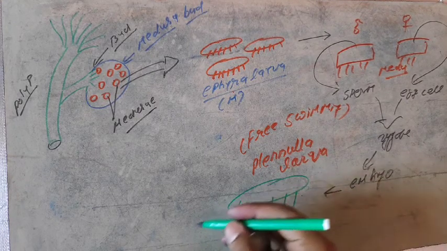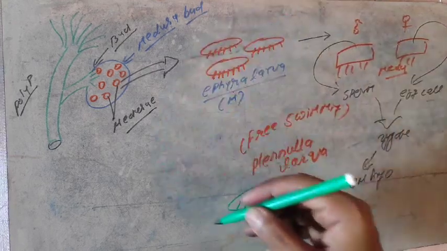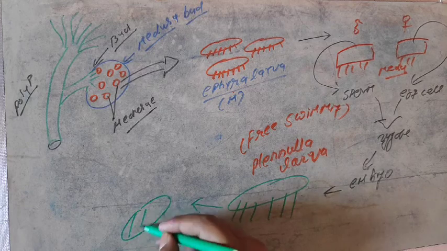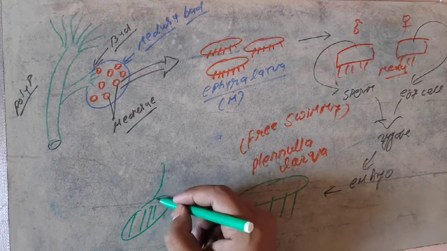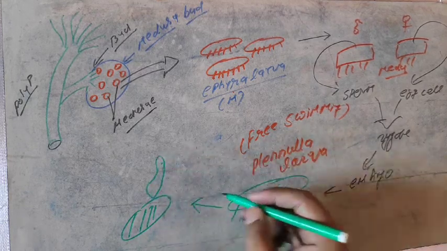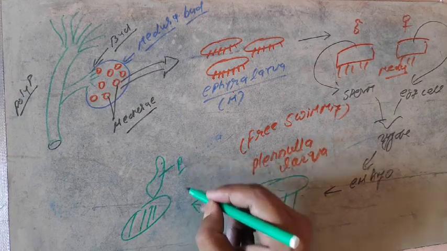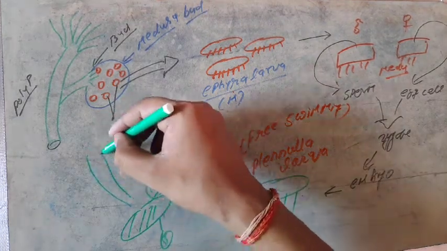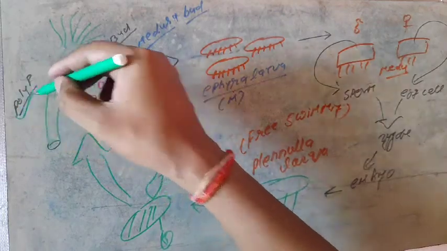Later, after free swimming through the different parts of the aquatic habitat, it fixes itself over the substratum, which may be rock or sand, and grows to become the polyp.